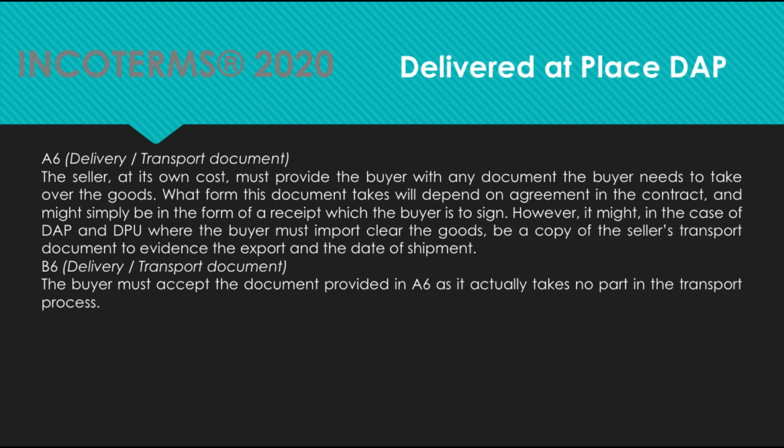So when we say the buyer must accept the document provided in A6, it means that you have to check your products at the delivery point, hiring an inspection company or a third party to check the goods for you. Usually, in case of a DAP, the products are checked as for the quality in the country of origin in order not to waste any time and cause any delays at the delivery point.